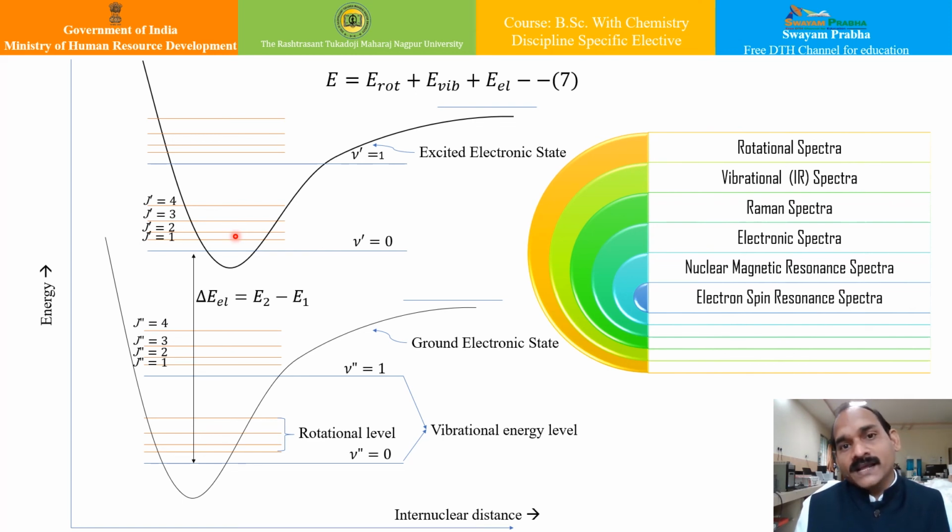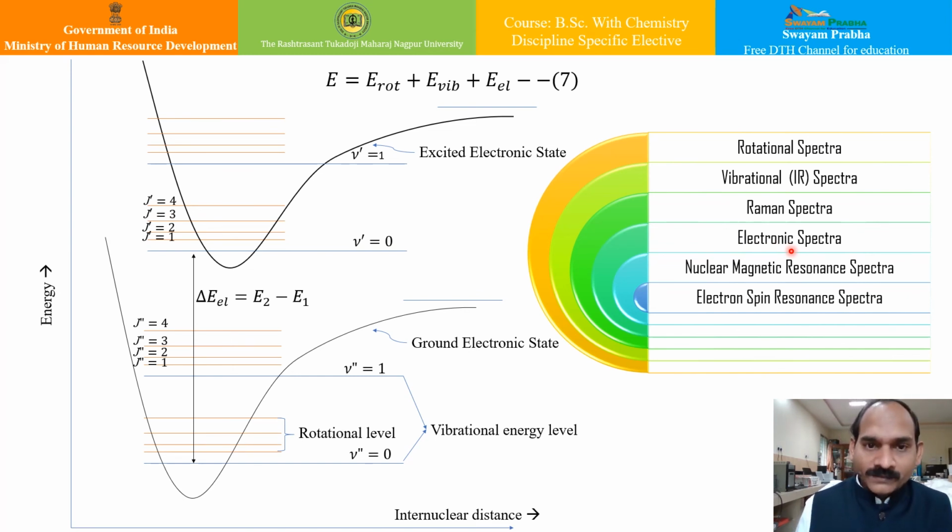Apart from this, there are other spectroscopic studies like photoelectron spectroscopy, which we call PES, and Mossbauer spectroscopy. However, we will limit our discussion to rotational spectra, vibrational spectra, Raman spectra, electronic spectra, NMR and ESR or EPR, and we will not go to PES and Mossbauer spectroscopy in this module.